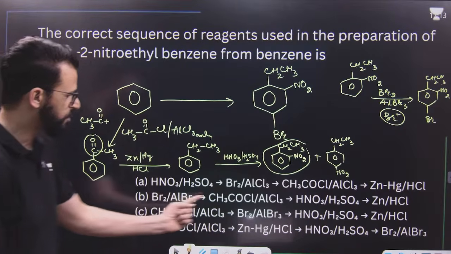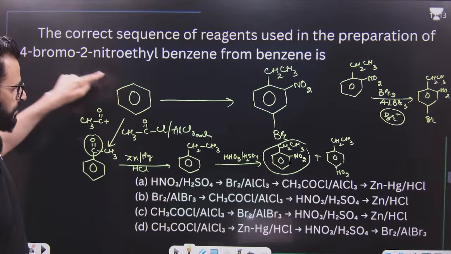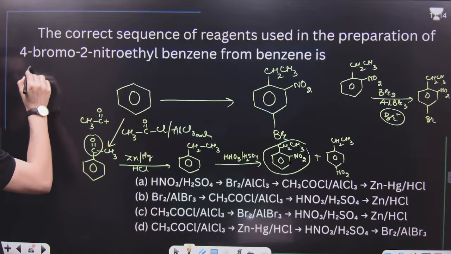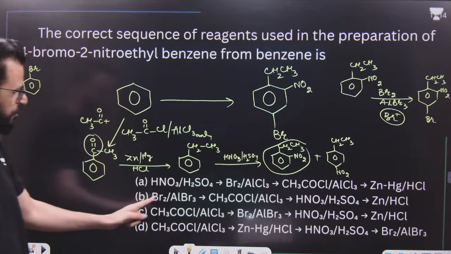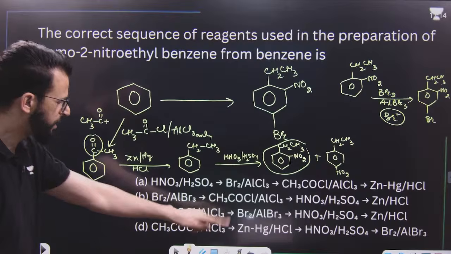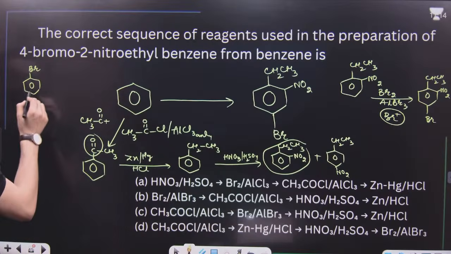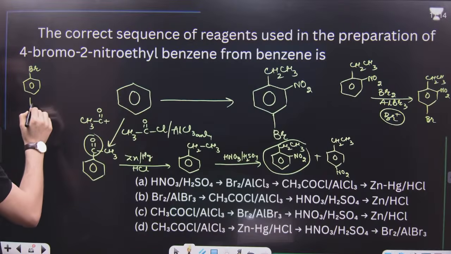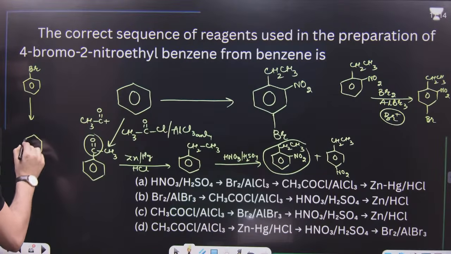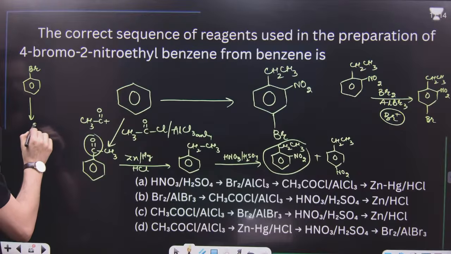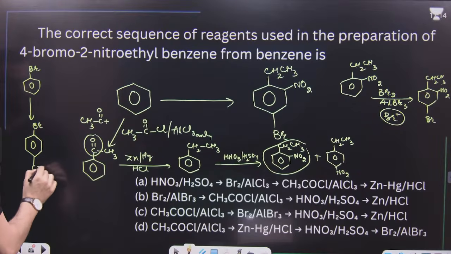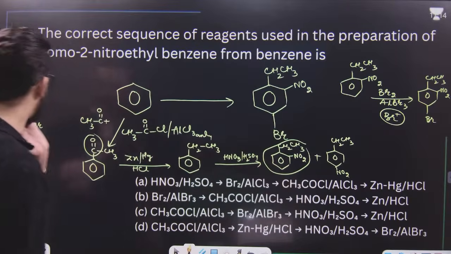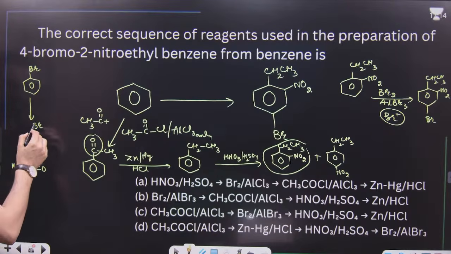Now, is this one possible? First, bromination of this results in the formation of bromobenzene. I am checking this one. After this, on treatment with CH3COCl, it can go to ortho, it can go to para, but the para one will be the major product. So it can be like this. Have a look. After that, nitration should go according to this one.